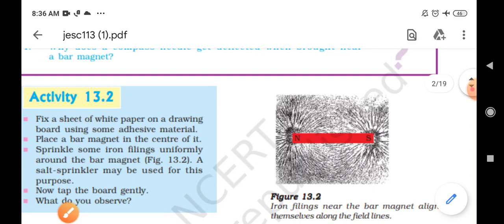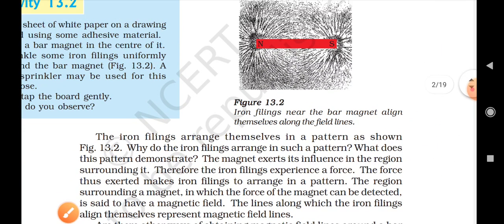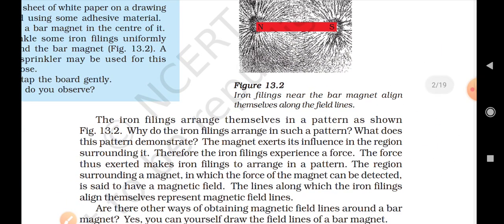So you can see here it is written that the iron filling experiences a force, and this force makes the iron filings arrange in a pattern, and that pattern is a curved line. So we can say that the magnetic line of force which is formed here, or the magnetic field which is produced here, this field line is in a curved path. That's why it is said that it is arranged in a pattern.